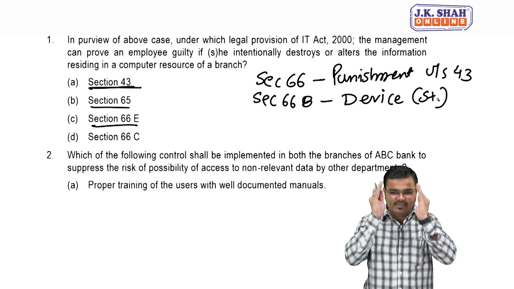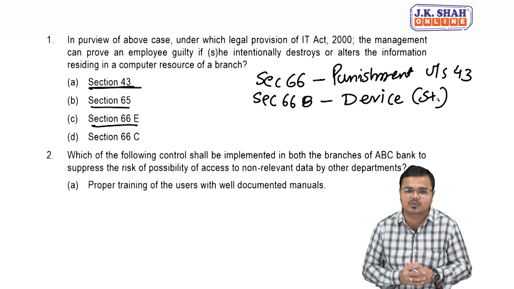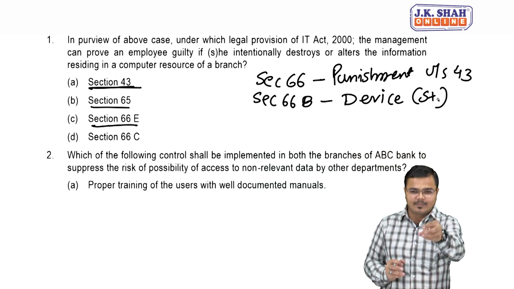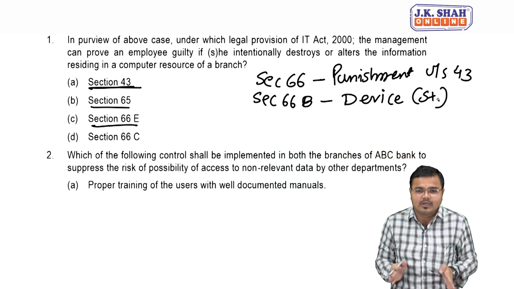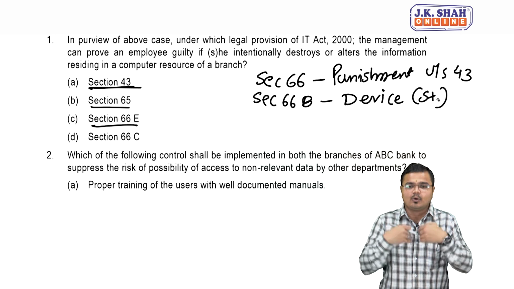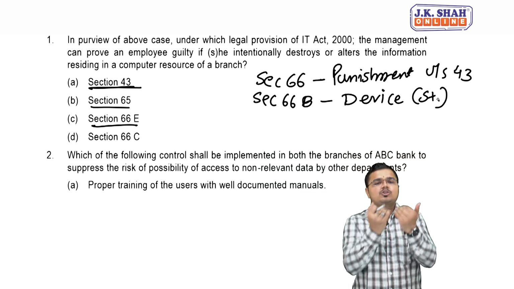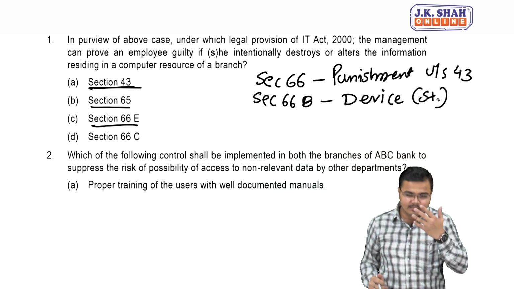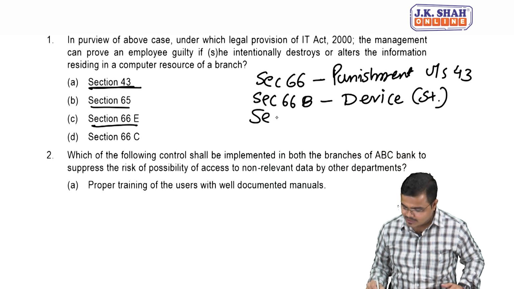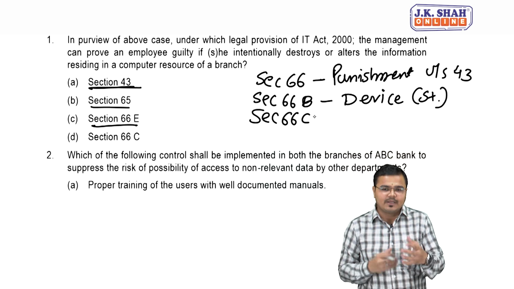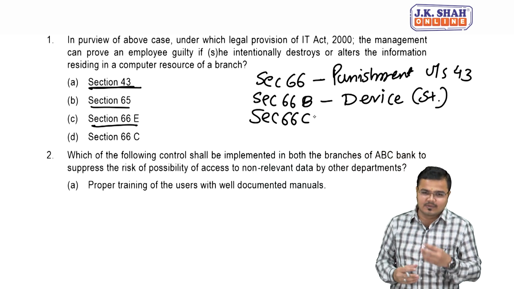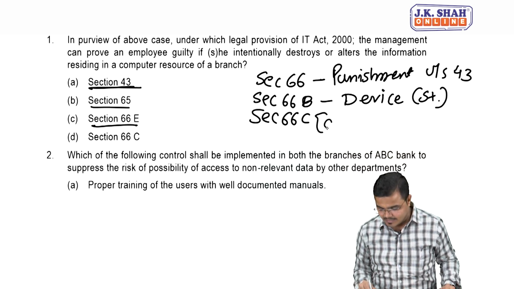So the easy way to remember section 66B is buying any electronic device where you clearly have knowledge. First thing, it's very clear, you already have the knowledge that it is stolen property. Then moving to the next one, section 66C. Here I'll use one Hindi word to remember section 66C. I'll say chori karna.